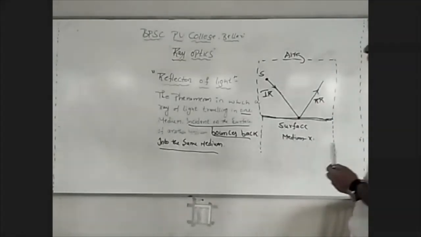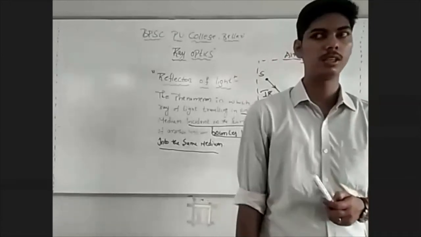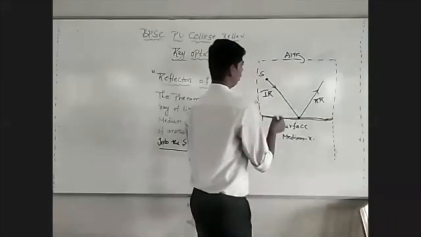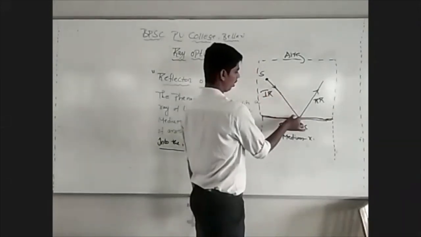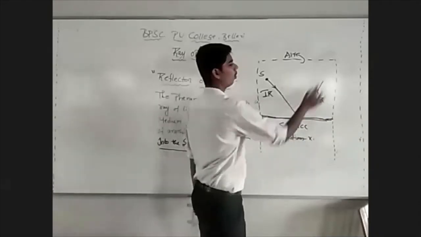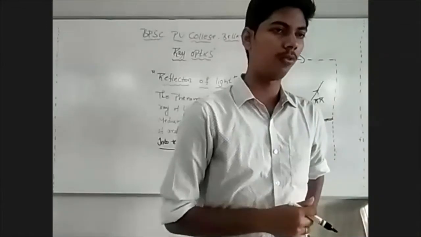Incident ray and the reflected ray. So this phenomenon in which a ray of light traveling in one medium, incident on the surface of another medium and bounces back into the same medium is called as reflection of light.